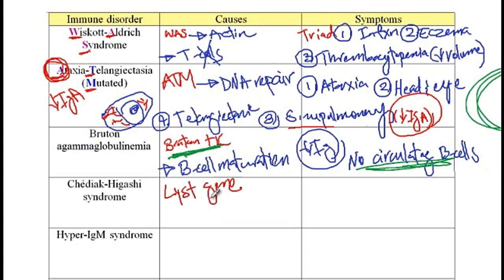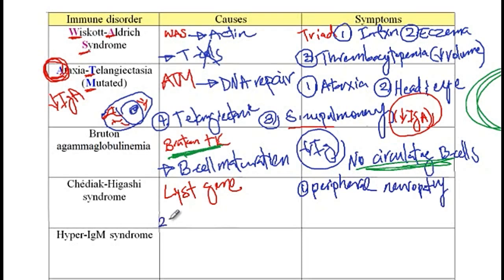So consequently, due to the problem in the protein trafficking in these patients, they would present with peripheral neuropathy, giant granules that are present in the neutrophils and T cells.